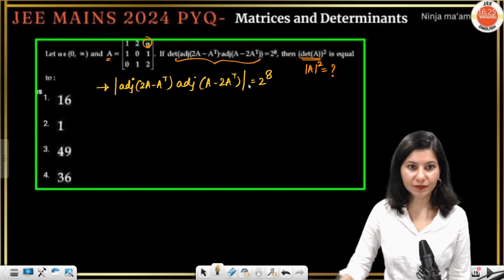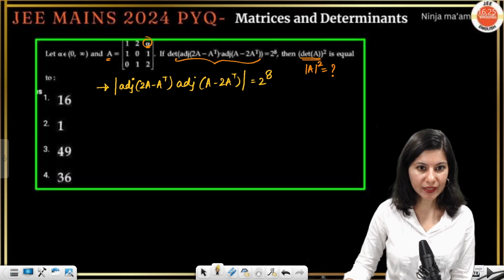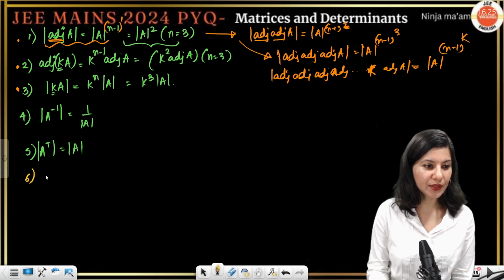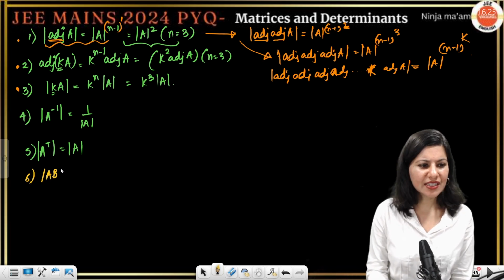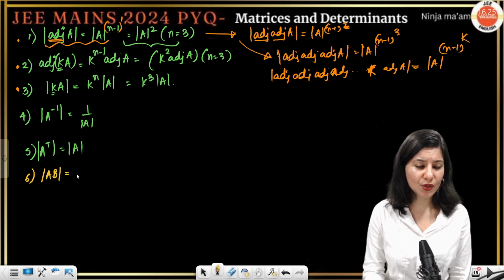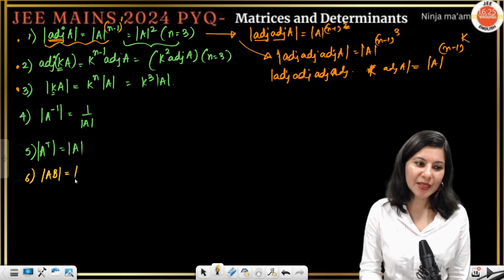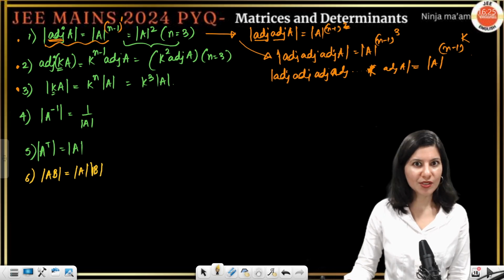Now one more property, the sixth property, determinant AB, a very easy property. You all must know it: determinant AB is determinant A times determinant B. You know this property, right?